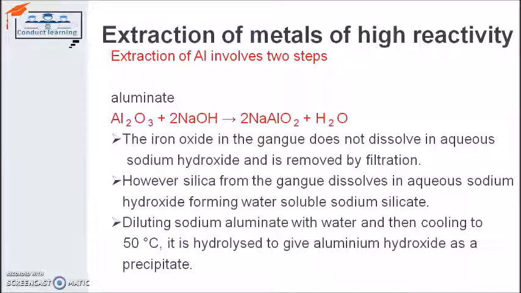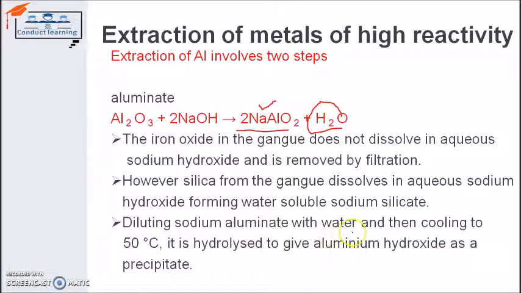However, the silica will be dissolved in the sodium hydroxide, forming water and sodium silicate. So this is how the silica can be removed. The only thing left with us is sodium aluminate. Iron oxide is already removed, and in water we have removed silica. Iron oxide we removed by filtration. The only thing which will be left with us is sodium aluminate, and we will treat that sodium aluminate